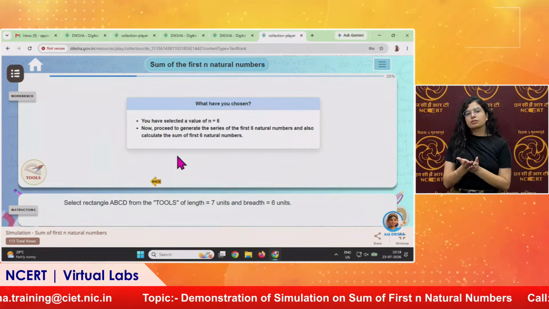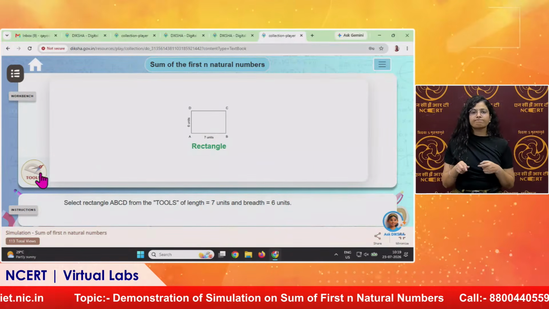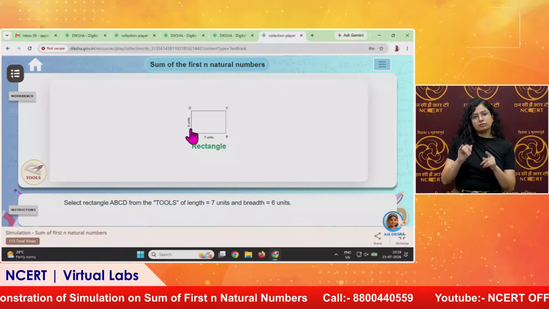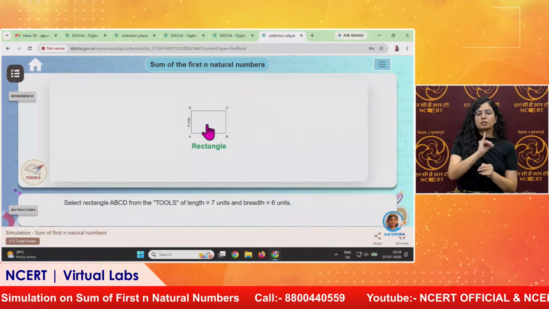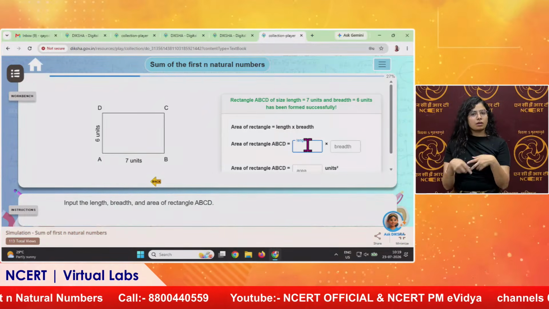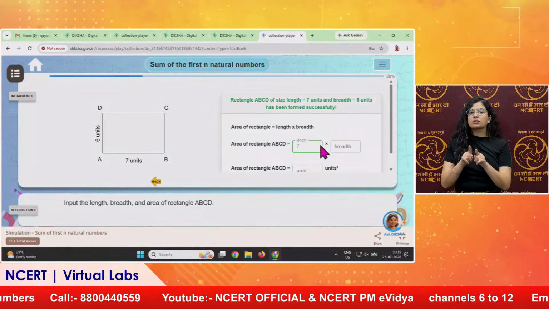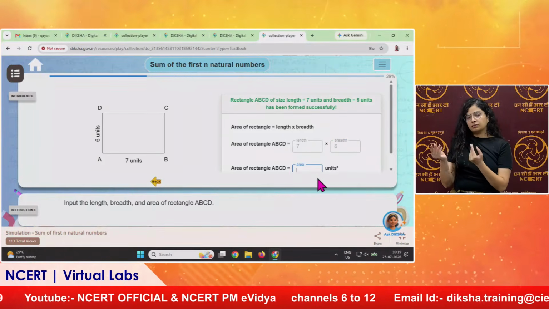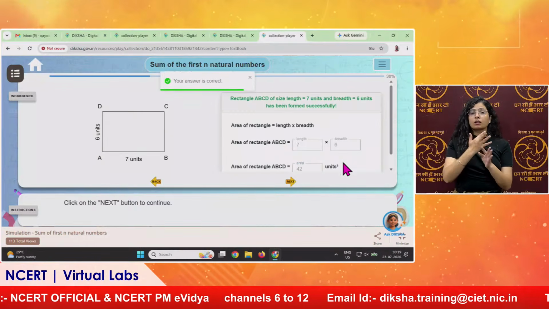Similarly we will click here. Now we have taken 6 numbers, and the rectangle will be 6 into 6 plus 1, that is 7. Here again we will follow the same steps. What is the length? It is 7, and what is the breadth? It is 6. What will be the area? It will be 42.